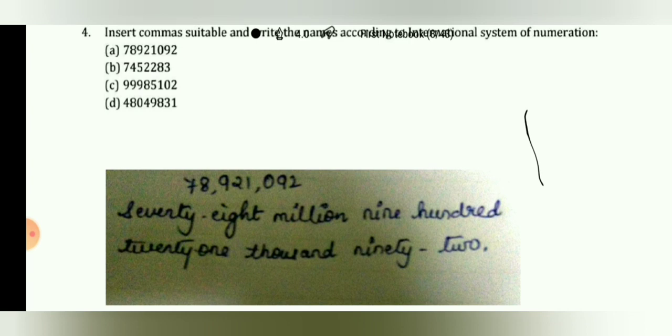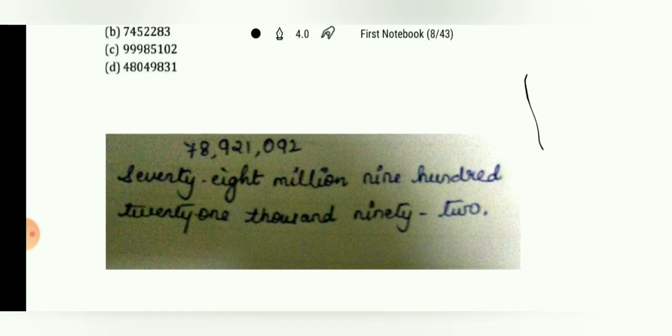So we will write it like this: 78,921,092.